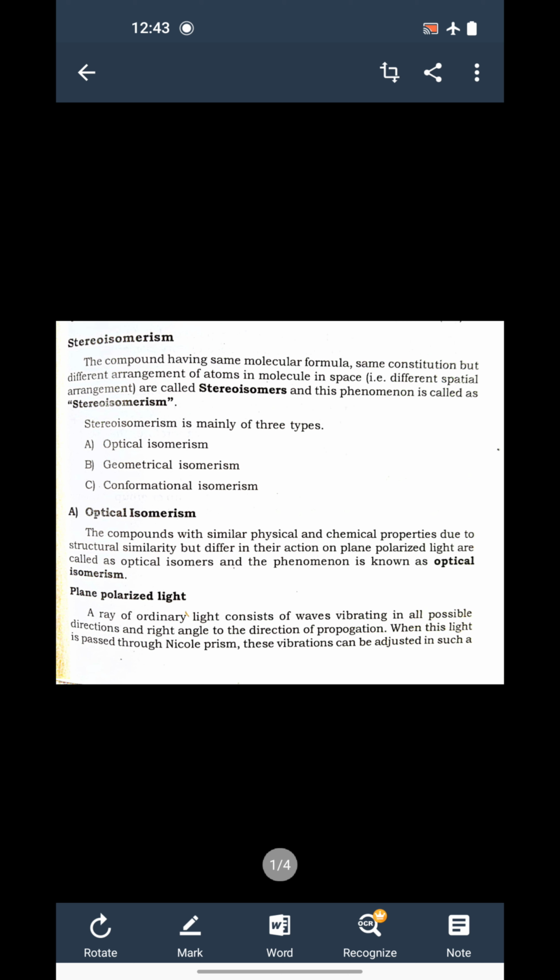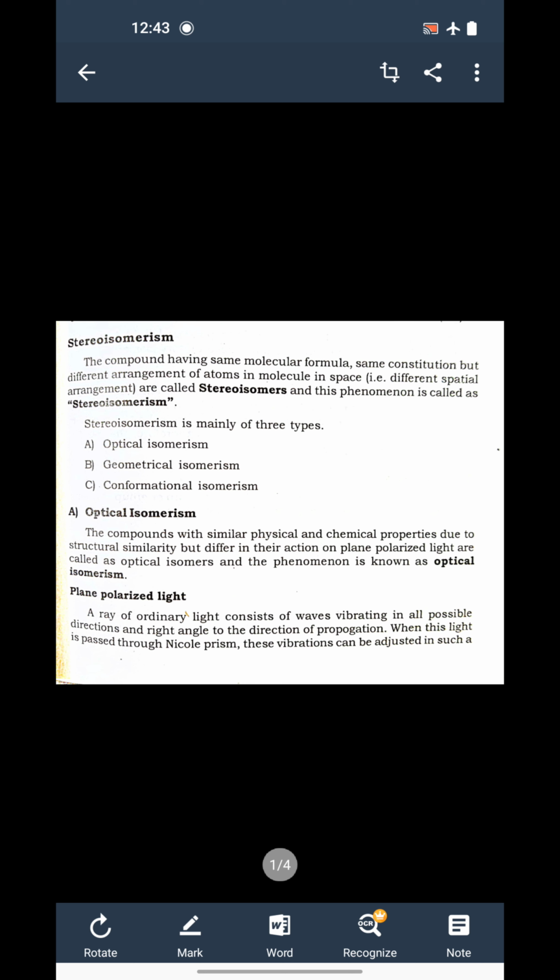But in stereoisomerism, the two stereoisomers have the same molecular formula, same constitution, meaning the structure is also somewhat the same, but a different arrangement of atoms in the molecule in space, meaning they have different spatial arrangement, and they are called stereoisomers, and the phenomenon is called stereoisomerism.